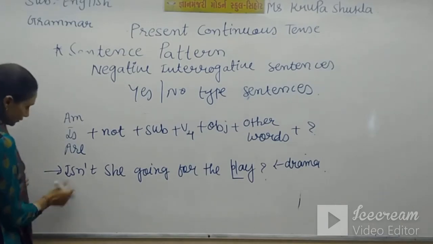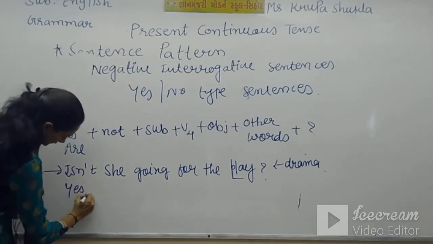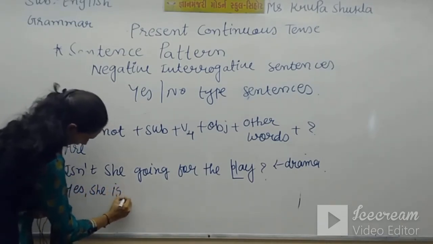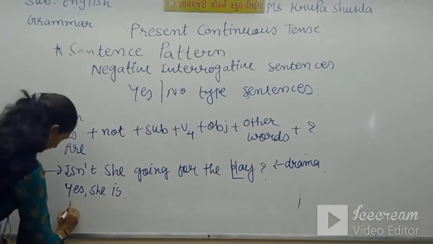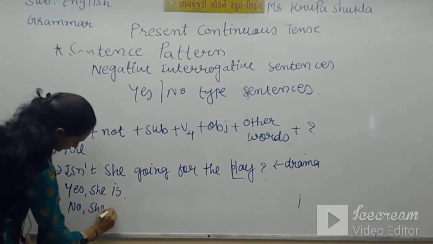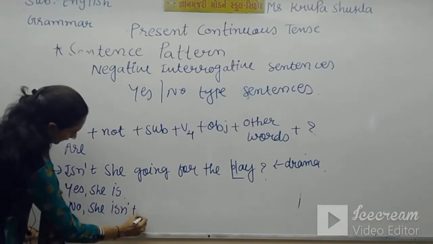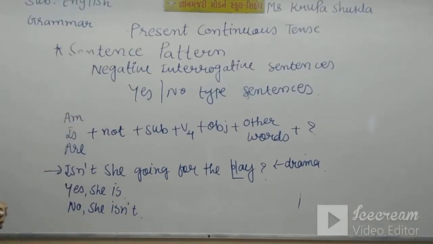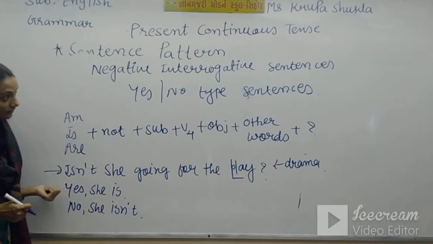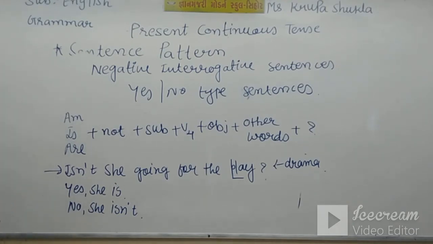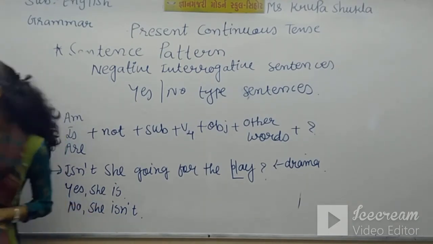So we'll give the answer of this. If she is going, then yes, she is. And if she is not going, then no, she isn't. And this way it is considered a yes-no type of sentence. We'll do more examples like this.